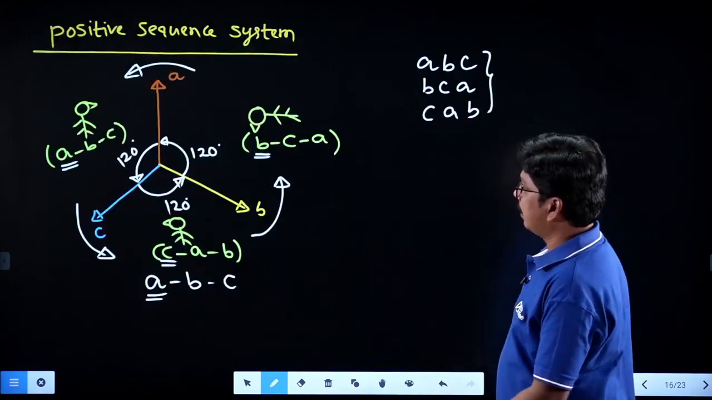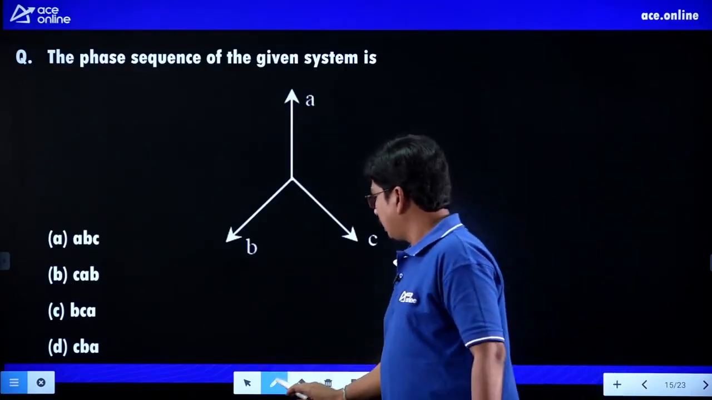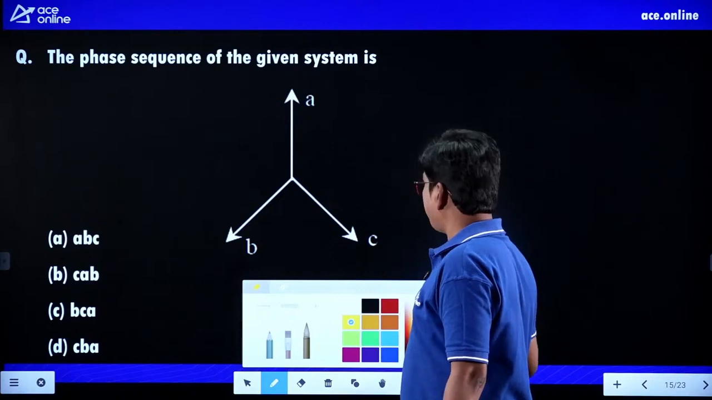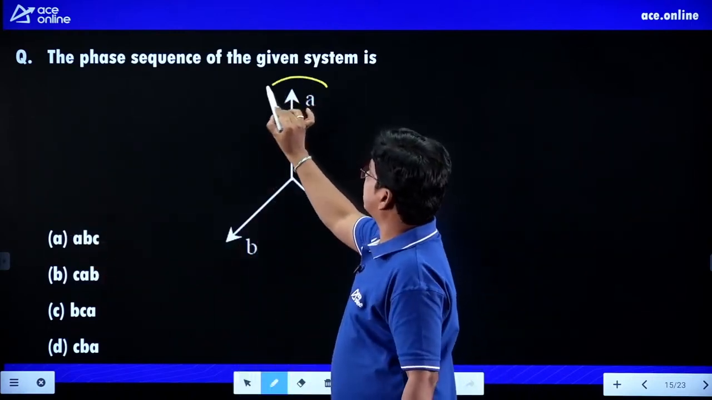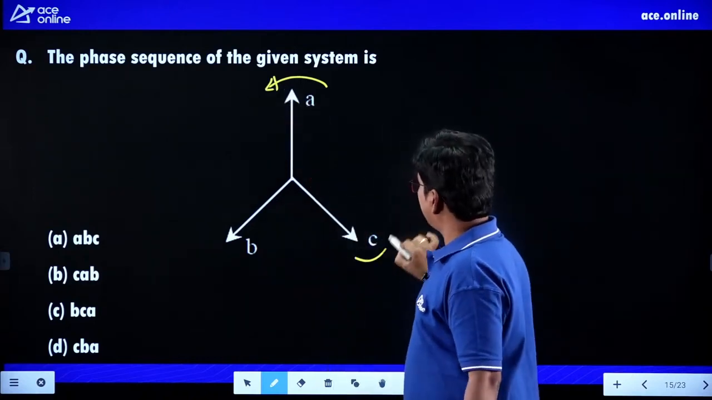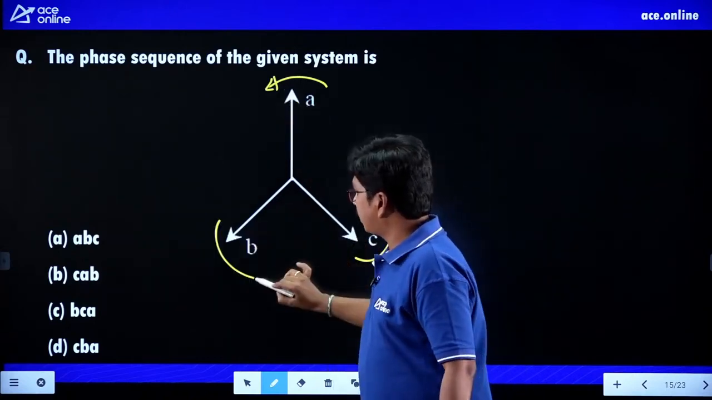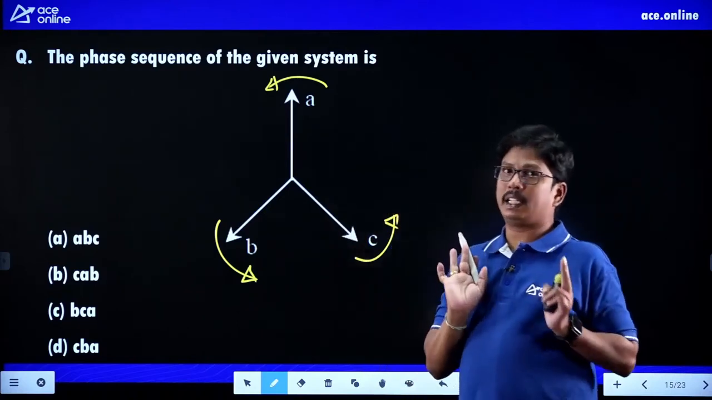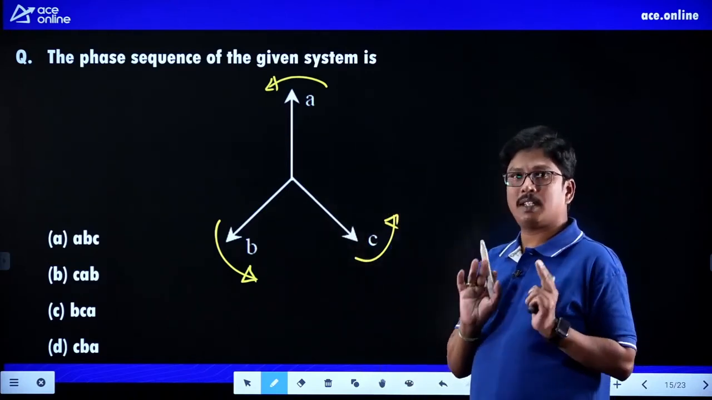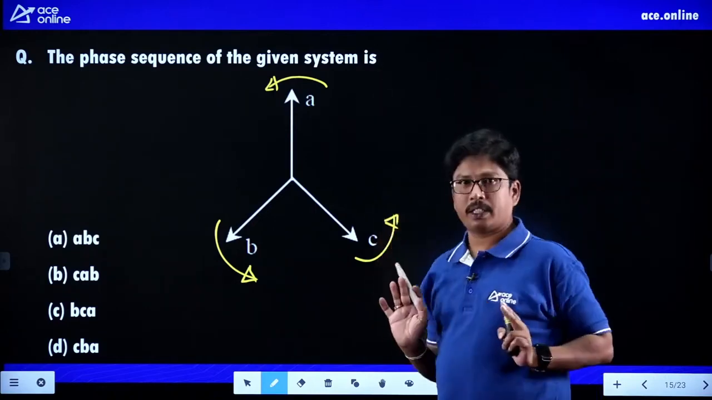What is the question they have given? The question they have given is ABC. It's not ABC, just check here. So what are the vectors? It is rotating in this direction. It is also rotating in this direction. It is also rotating in this direction. So every time the vectors are rotating in the anti-clockwise direction only.